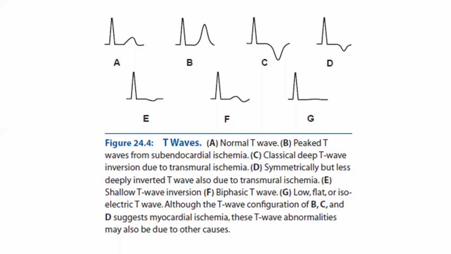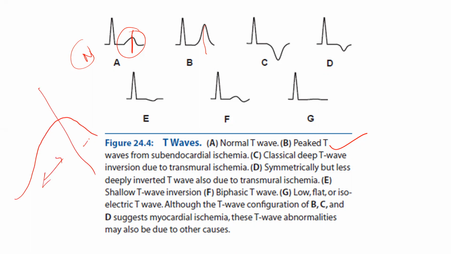Next, N-STEMI. See, this is the T wave difference which we told, right? First is peaked T waves from subendocardial ischemia. Okay, this is normal. I told you, it will not be symmetrical like that. Normally the T wave goes up like this and then suddenly comes down. So there is asymmetry in the normal T wave. So it is symmetrical. Then classical T wave in STEMI.